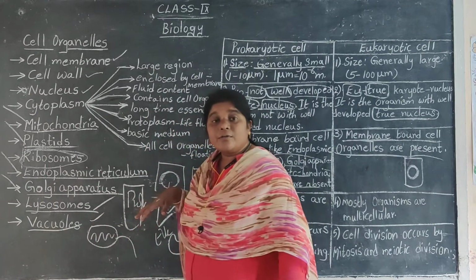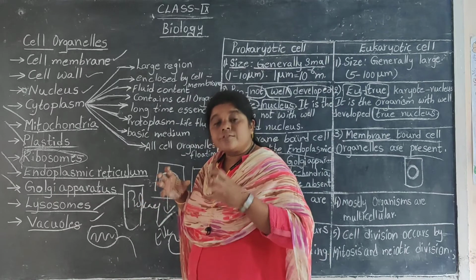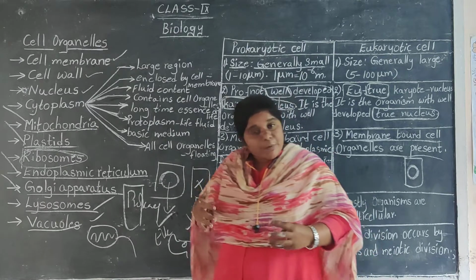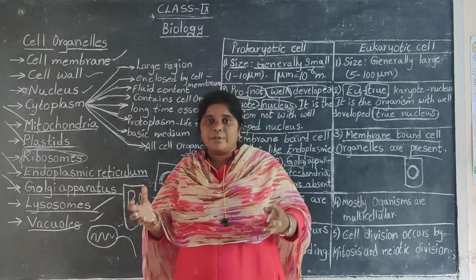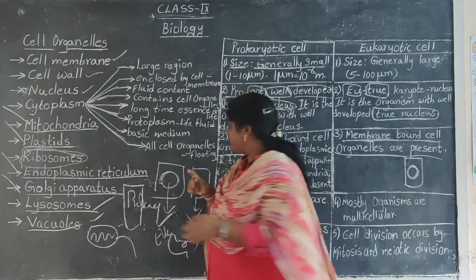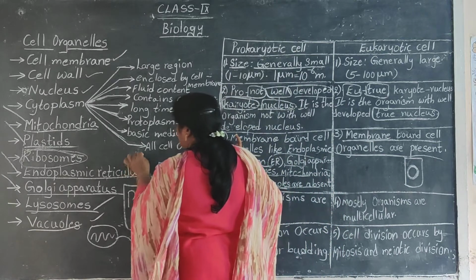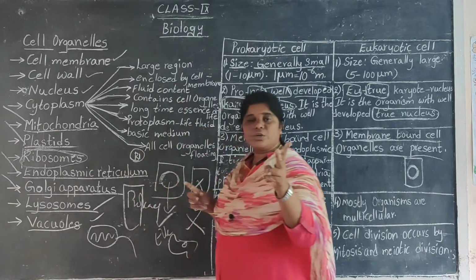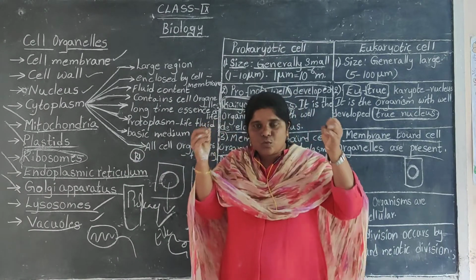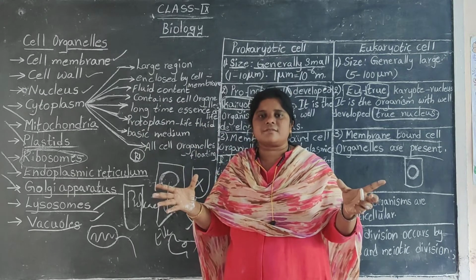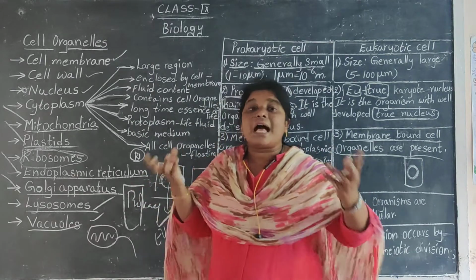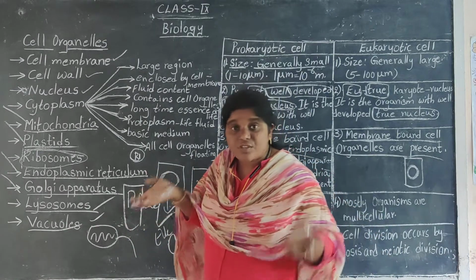If the reproduction has to happen, there will be binary fission. Binary, bi means two. An organism is divided into two equal halves. That is called fission.